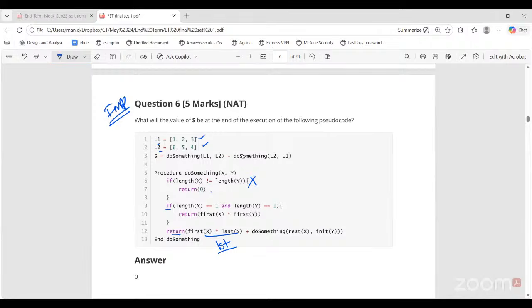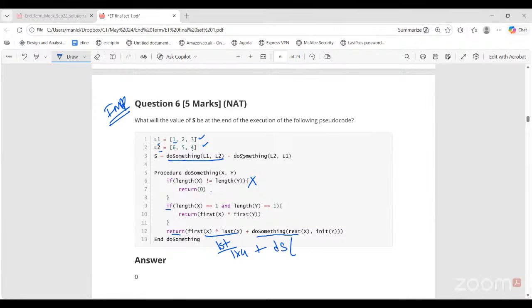So the procedure is calling itself again. What do we call it? Procedure calling itself: recursion, right. This is an example of a recursive procedure. So first of X, last of Y. First of L1 is 1, last of L2 is 4. So 1 into 4 plus again call do something with rest of X, init of Y.